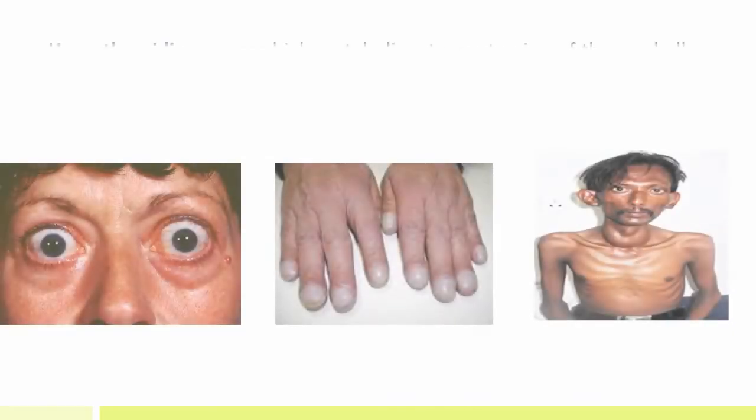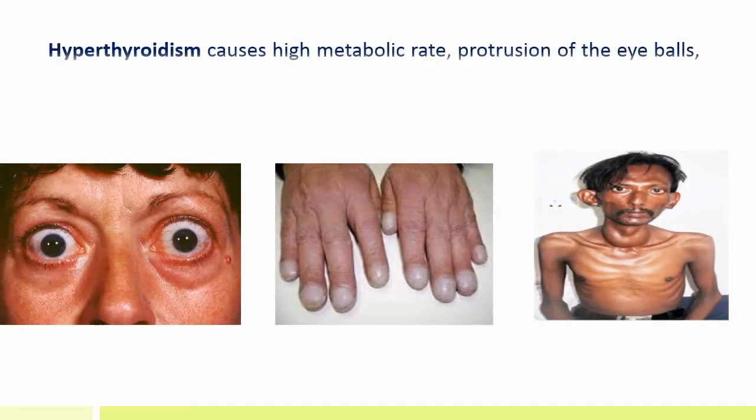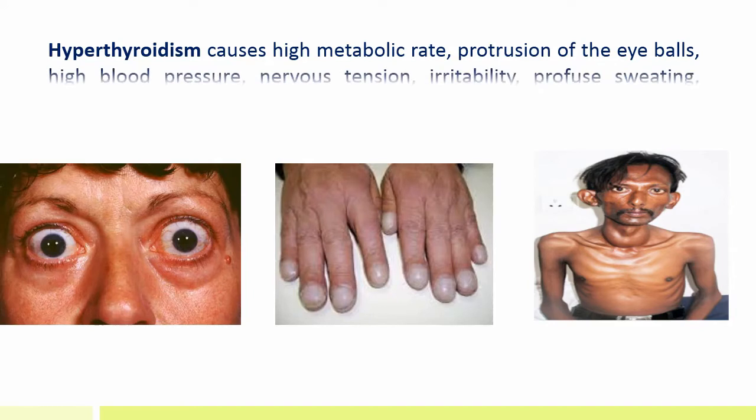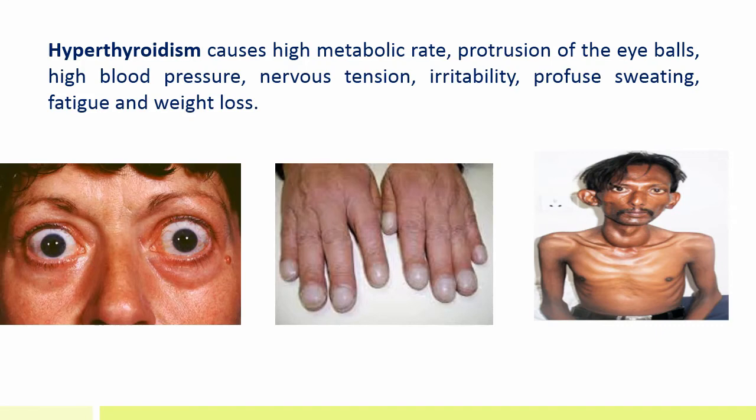Hyperthyroidism. Hyperthyroidism causes high metabolic rate, protrusion of eyeballs, high blood pressure, nervous tension, irritability, profuse sweating, fatigue, and weight loss.